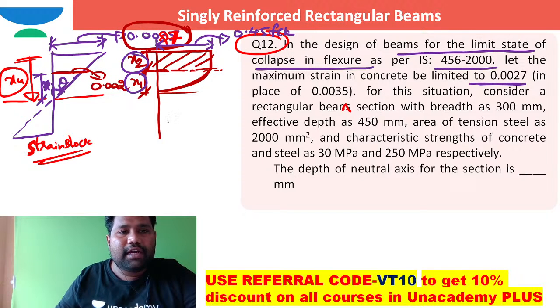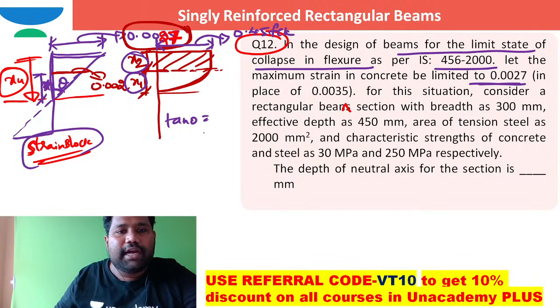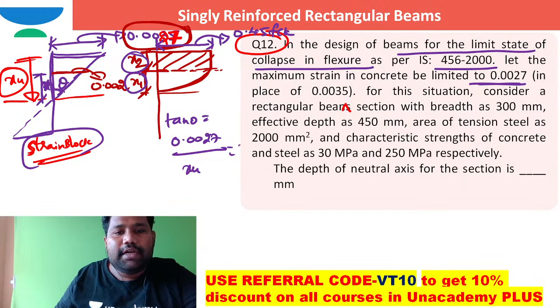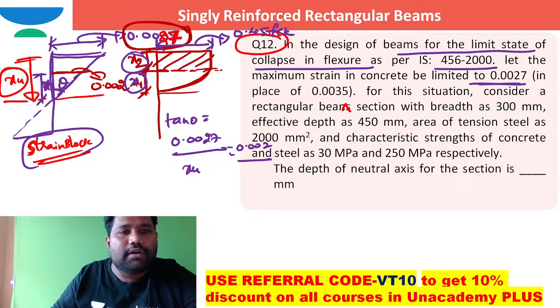So from tan theta, if I write from this strain block, using similar triangles properties, for tan theta, the opposite side I can write as 0.0027 by the overall depth x, equal to tan theta, the opposite side is 0.002 by this depth, which is just x1. I just used similar triangles properties for this triangle and for this triangle.